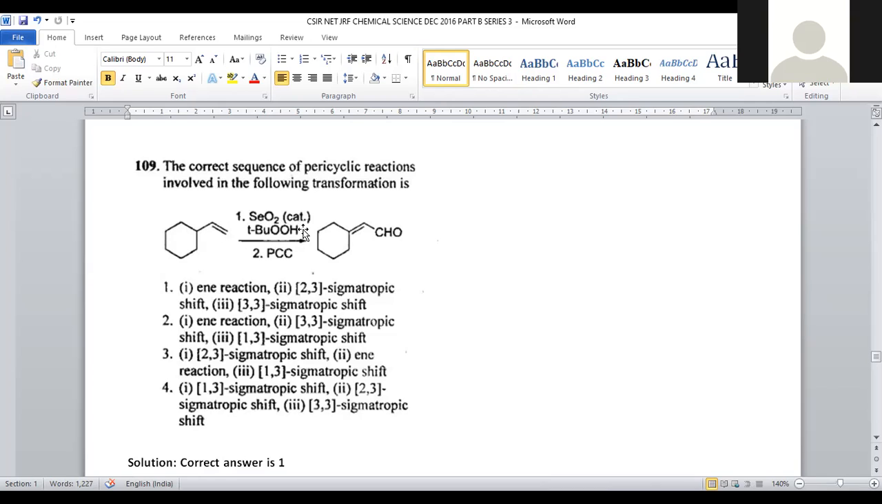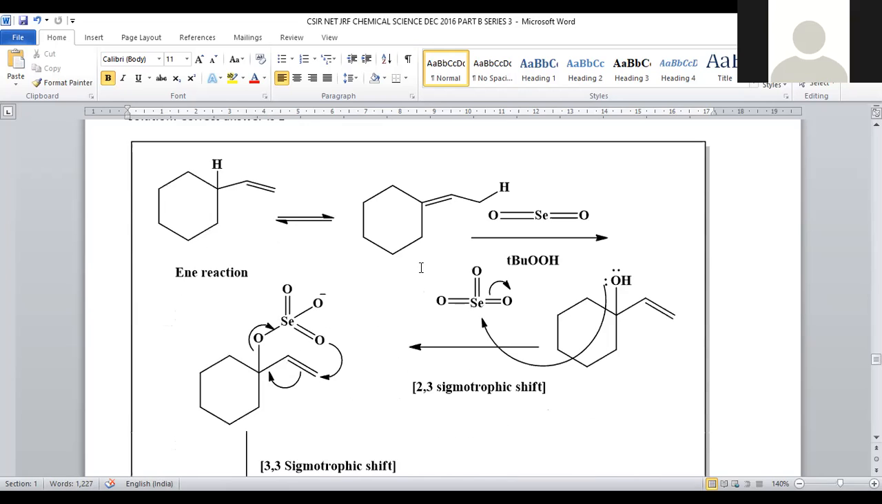It is treated with selenium dioxide catalyst, and tertiary butyl peroxide will be added. PCC is added; PCC is a mild oxidizing agent, right? So now the final product will be an alpha beta unsaturated aldehyde. For this transformation, the starting material is known, reagents are known, and the product is known. We have to predict the reaction mechanism, what kind of reactions are involved during the transformation of starting material into product. So let us see the mechanism.